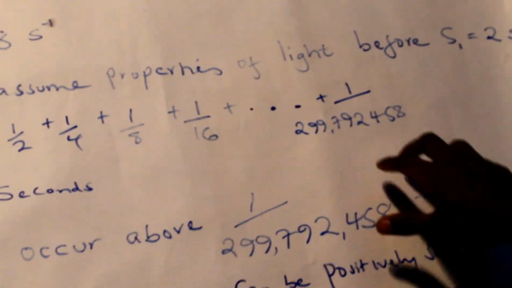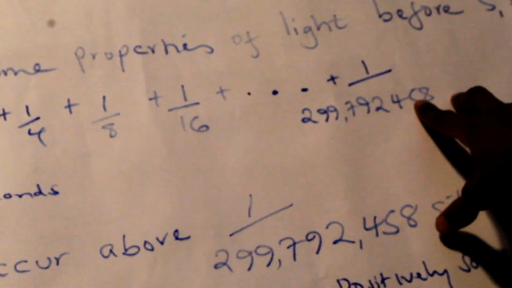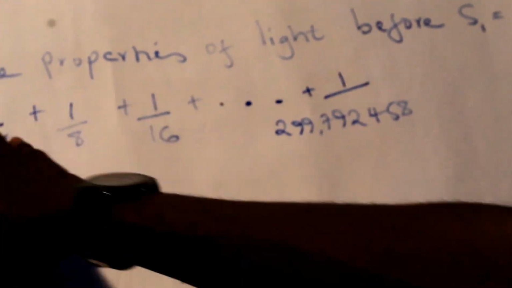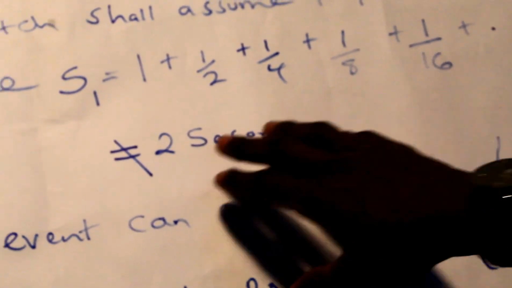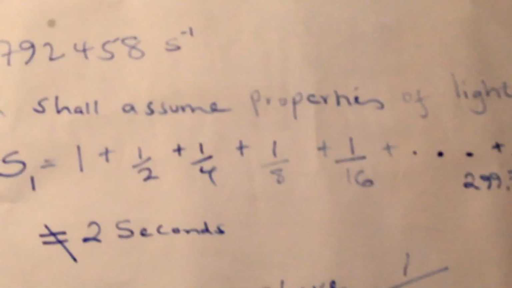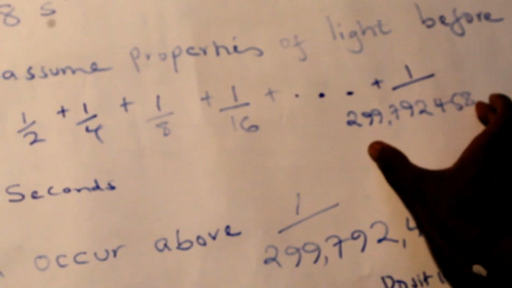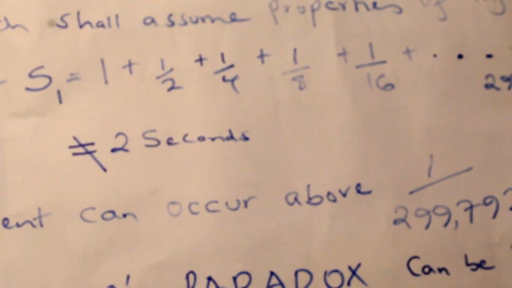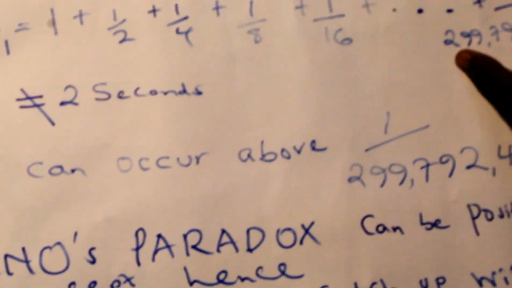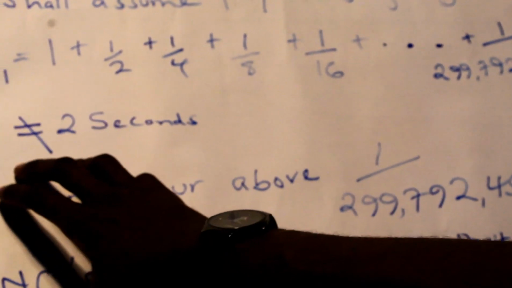So when we reach the rate which will be at this point, you'll find that when you do this summation in that cumulative manner, it will never reach 2 seconds, and we know that there's no event that can occur above this rate. So what am I saying? Above this rate, no event can occur. There's no time above this rate, based on our theoretical physics knowledge. So this summation is below 2 seconds.